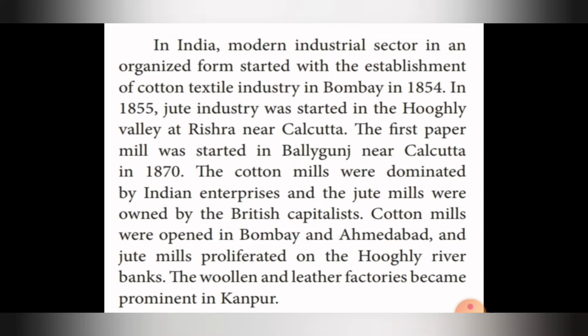Cotton mills were opened in Bombay and Ahmedabad, and jute mills proliferated on the Hooghly River banks. The woolen and leather factories became prominent in Kanpur.